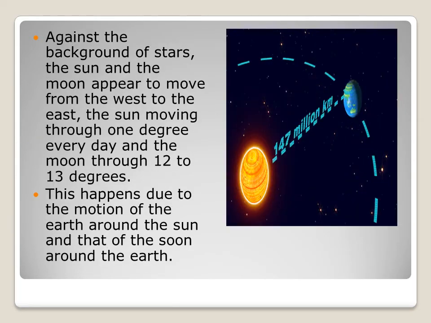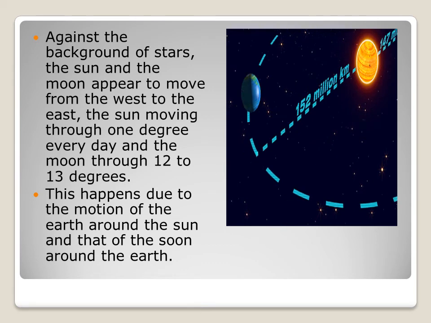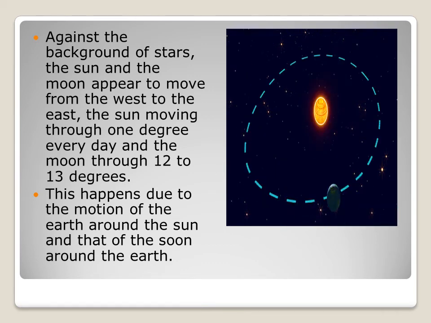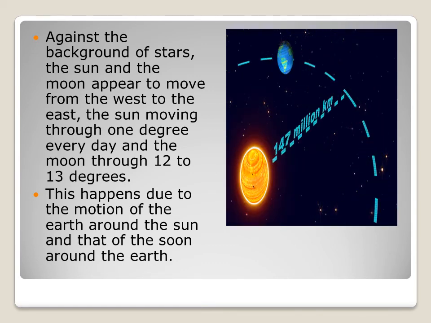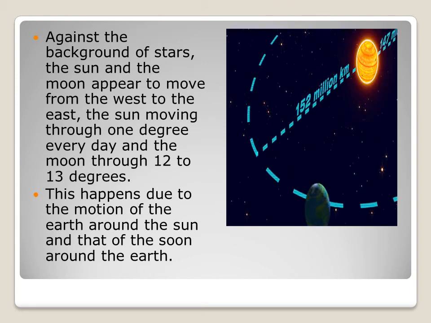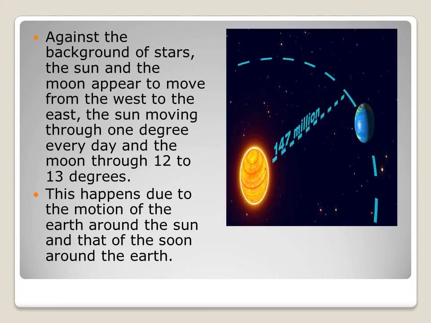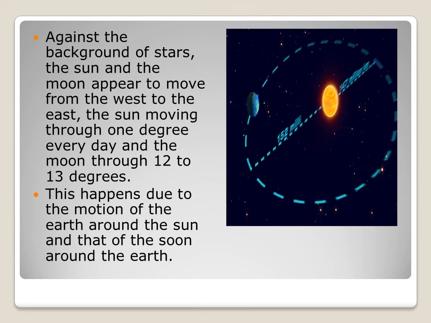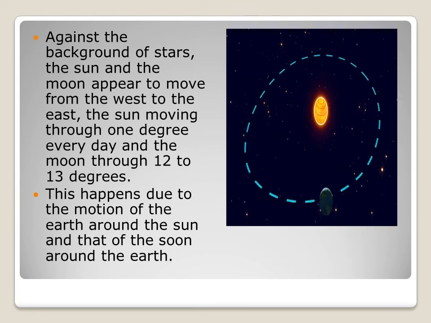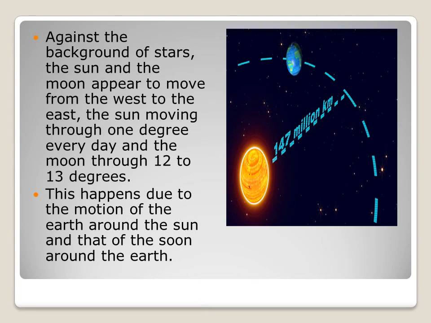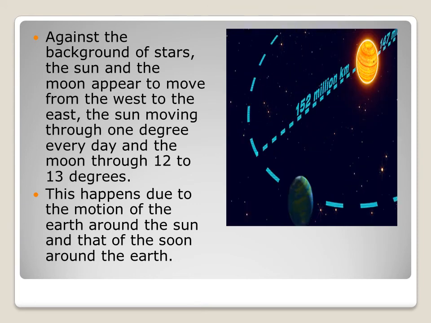Against the background of stars, the sun and the moon appear to move from the west to the east. The sun moves through 1 degree every day and the moon through 12 to 13 degrees. This happens due to the motion of the earth around the sun and that of the moon around the earth.